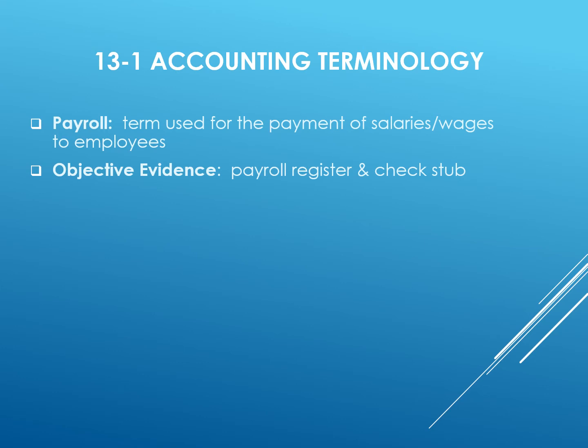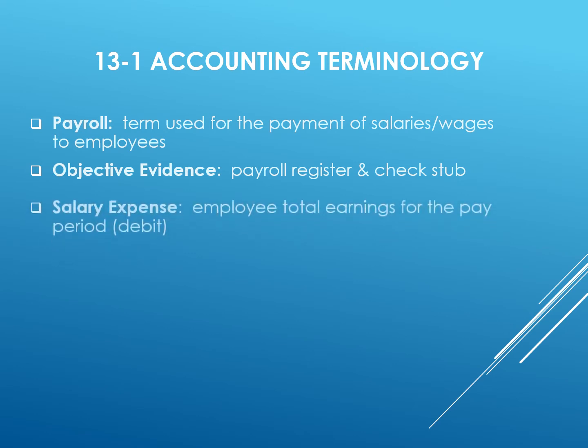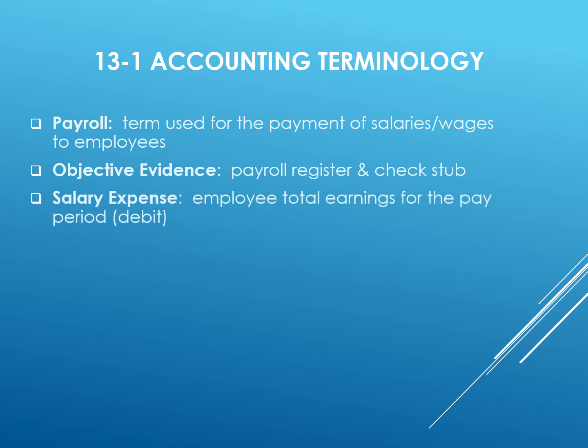The objective evidence for payroll is the payroll register and the check stub. Salary expense is an account used to record the employee's total earnings for the pay period.